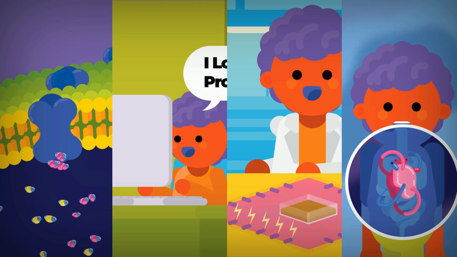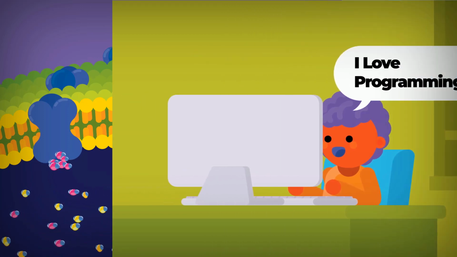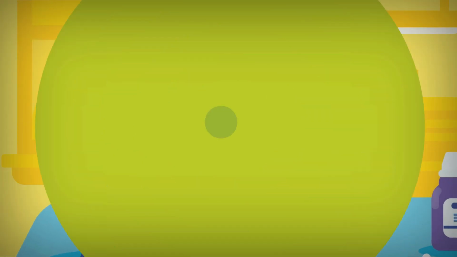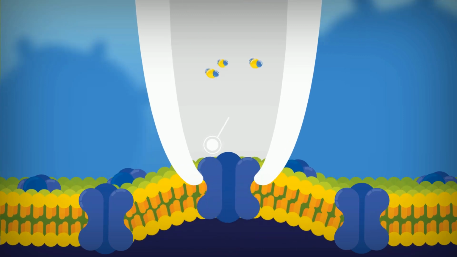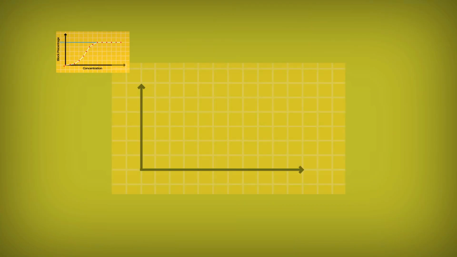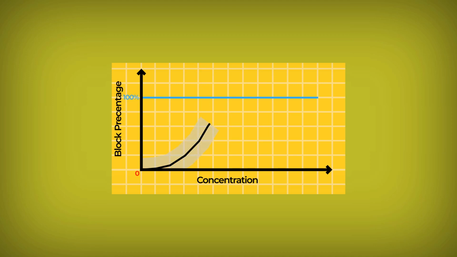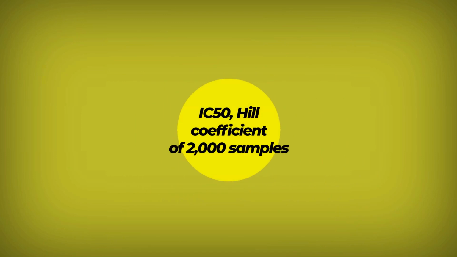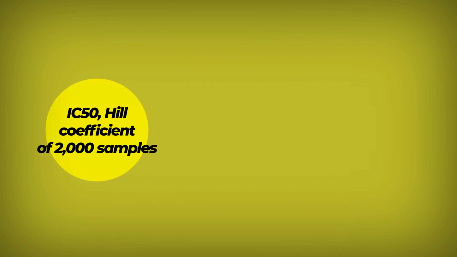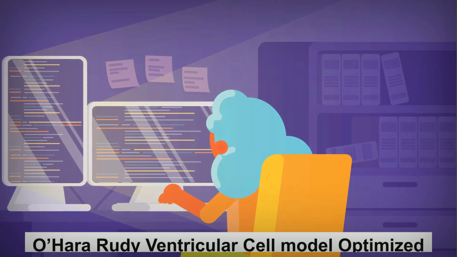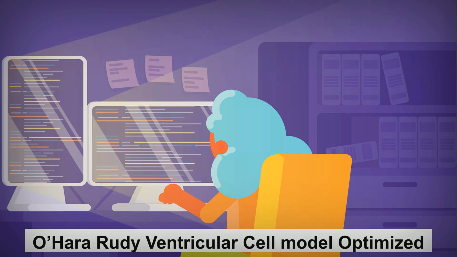Among these 4 components, we are focusing on the second part, in silico modeling of drug effect on multiple ionic currents. We simulate the study using in vitro patch clamp experimental data. Then, we bootstrap the data to get sufficient drug experimental data using the Markov chain Monte Carlo algorithm model. Through this process, we obtain 2,000 drug samples that will be used as input data in the in silico simulation stage using the O'Hara-Rudy ventricular cell model optimized from data.